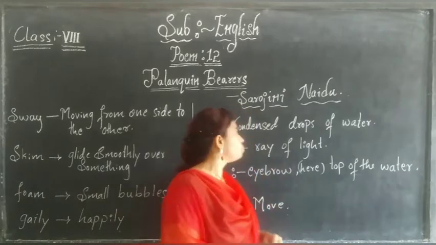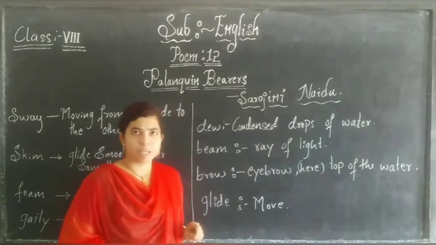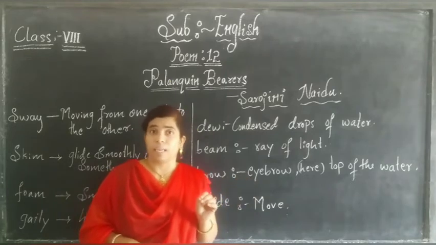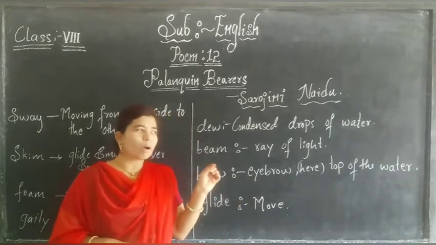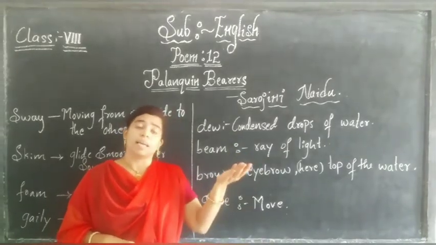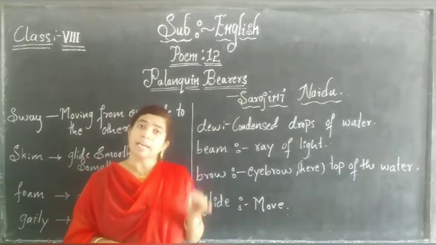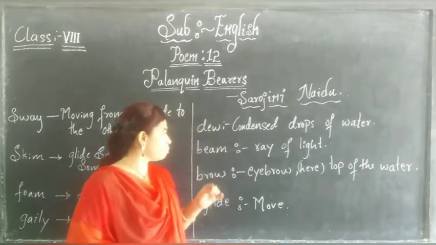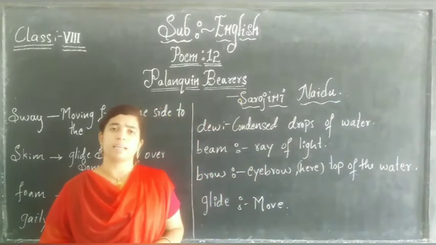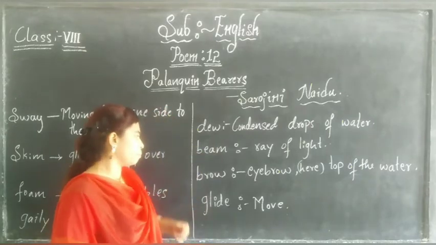Okay, now dew, condensed drops of water. Condensed drops. For example, in the winter season, early morning, you will see the small drops on the leaves or some of your items like a bike or a car. Small drops of water will be there. That are condensed drops of water. Okay, that is dew. Beam, ray of light. Yes, sunbeam or a sharp ray of light is called as beam.